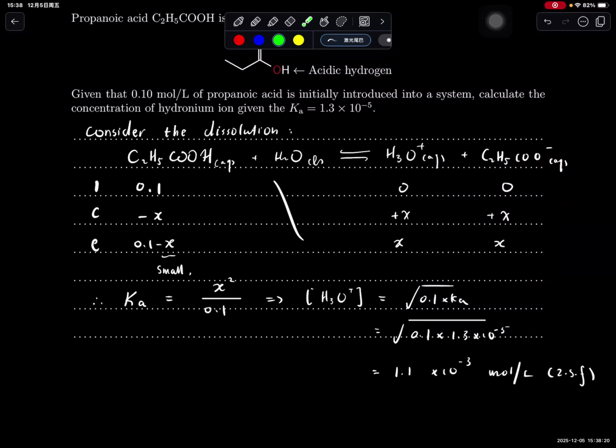Should be quite straightforward. Some people probably don't realize that we need to use an ICE table for this and get confused. But that's fine. You should be able to realize this question is not that hard from looking at the answer. If you have questions, let me know and I'll just explain it.